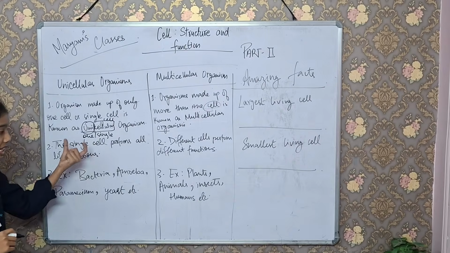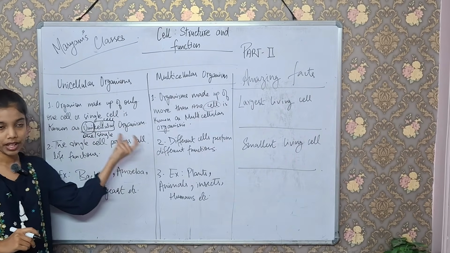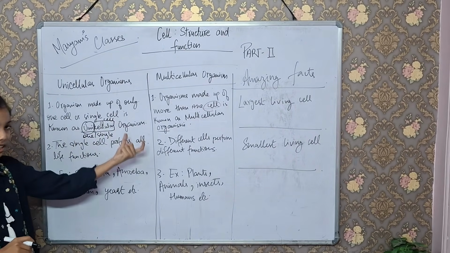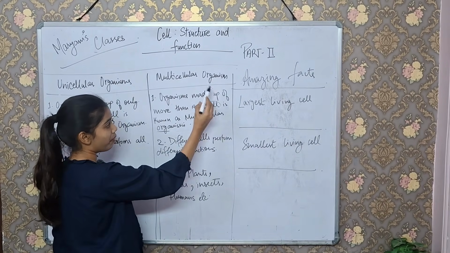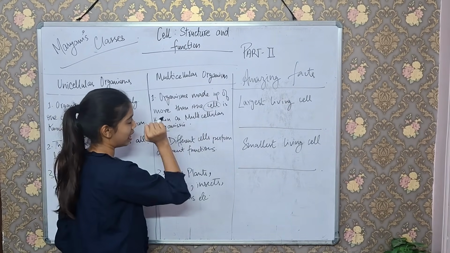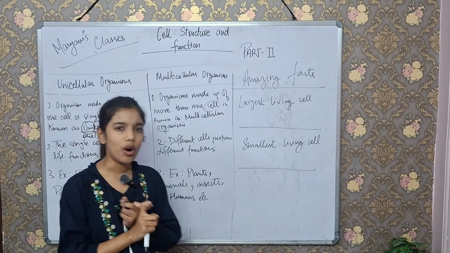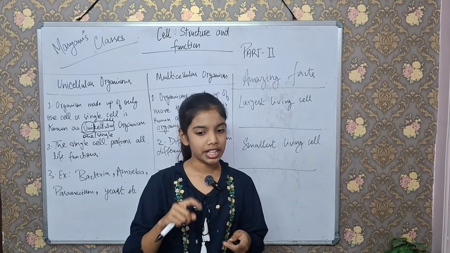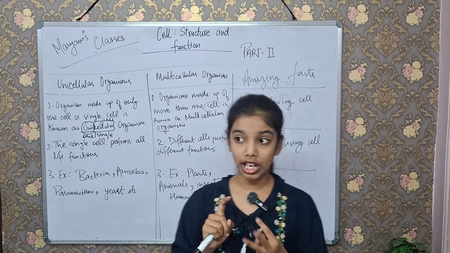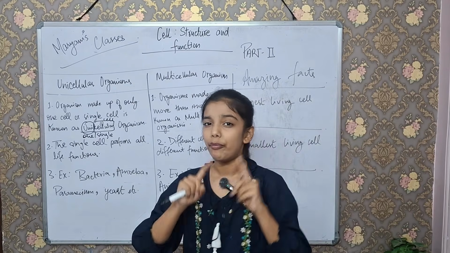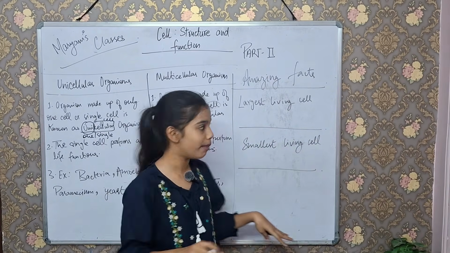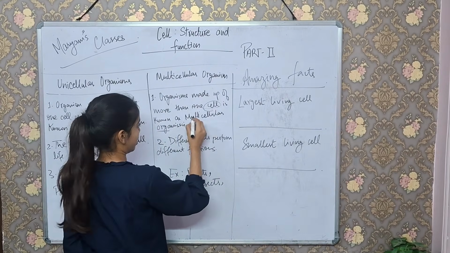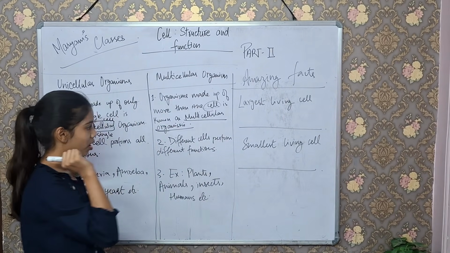So that means single-celled organisms. And multicellular organisms are made up of more than one cell, meaning they can have a thousand cells, a billion cells, or a hundred cells. They can have unlimited cells in them. So they are known as multicellular organisms.